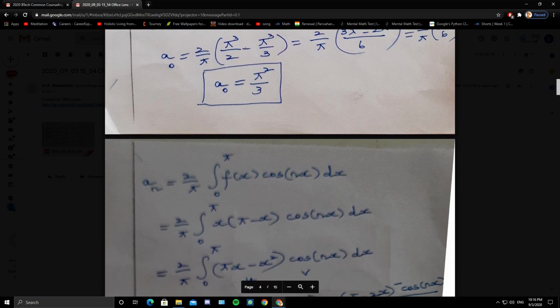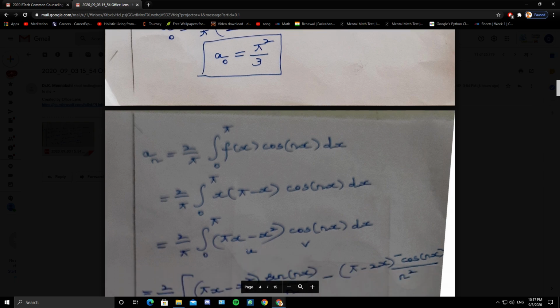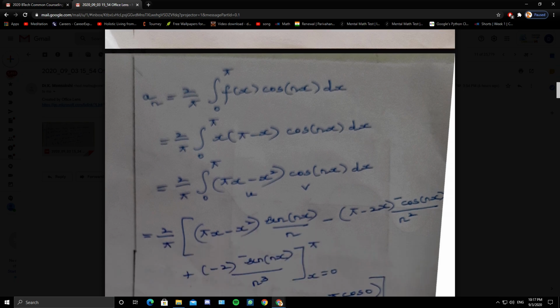Coming to a n, 2 by pi integral 0 to pi f of x cos of nx dx. So f of x is pi x minus x square. So 2 by pi integral 0 to pi pi x minus x square cos of nx dx. So by Bernoulli rule, u is pi x minus x square, v is cos function.